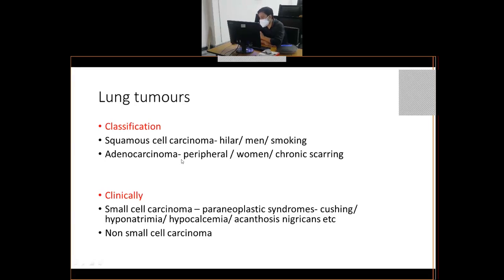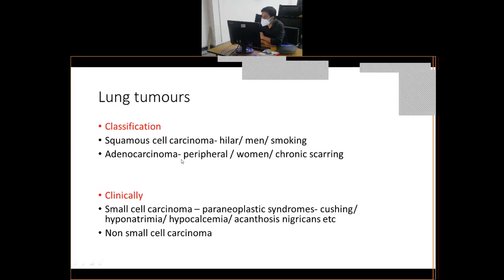I don't know which books you follow, but if you go through Robbins or any other book, they will write pages after pages about these topics, which is okay. It is good if you can read them, digest them and remember them. But there are certain points which you must know, and if you know these points, it is more than enough. So lung tumors are classified broadly into 2 types.